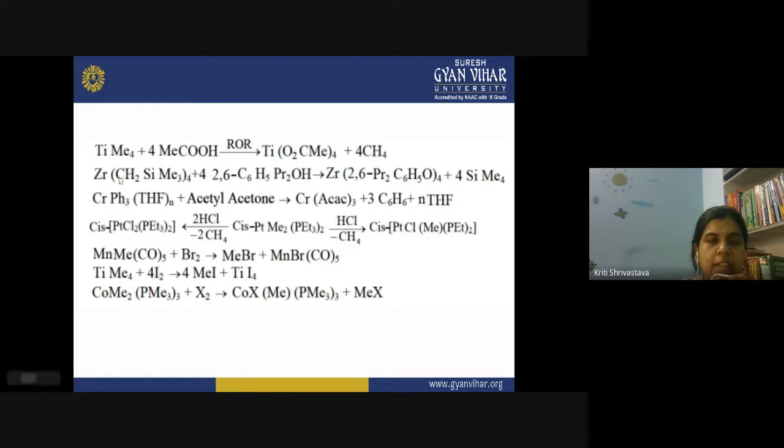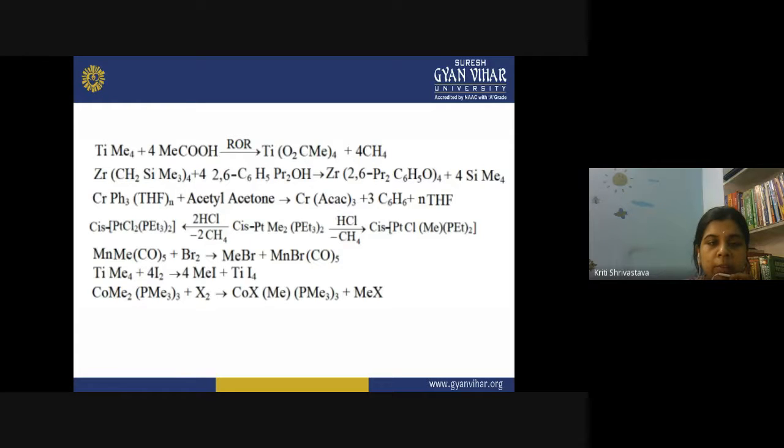How to practice reactions, because in organometallic chemistry you have to write so many reactions in your answer. Without writing a proper reaction, you will not get good marks. The only method for this is just keep writing reactions in your notebook. Whenever you are attending a class, be ready with your notebook and pen. And whatever reaction you are seeing on the screen, you should write it in your copy quickly.